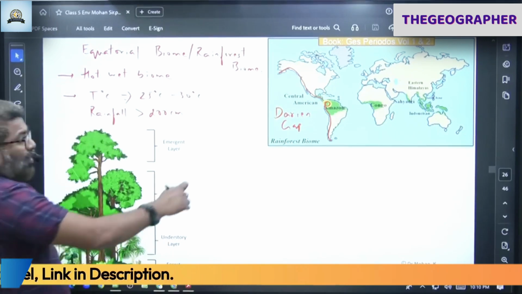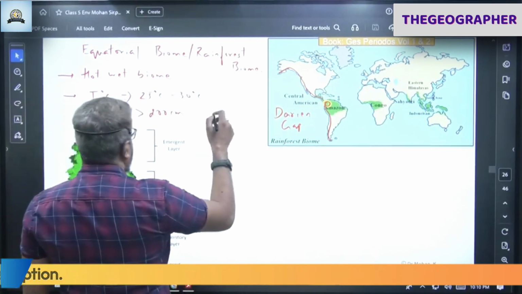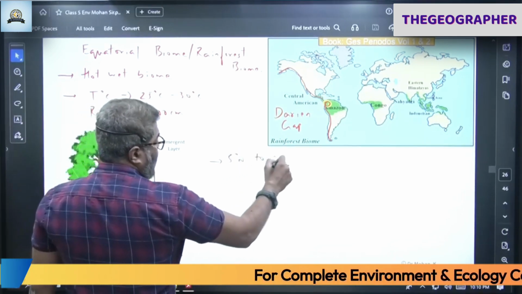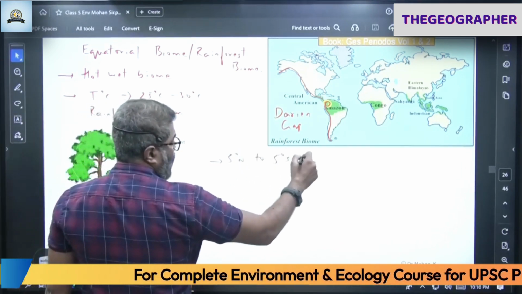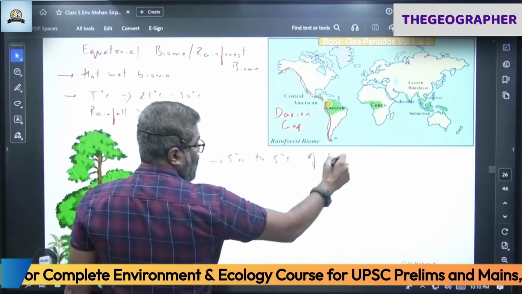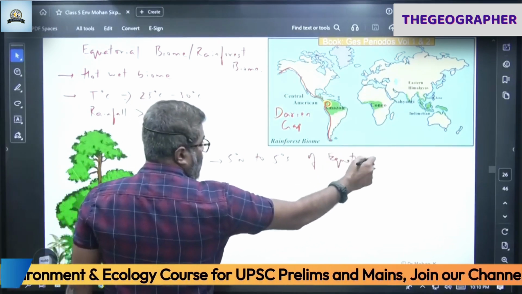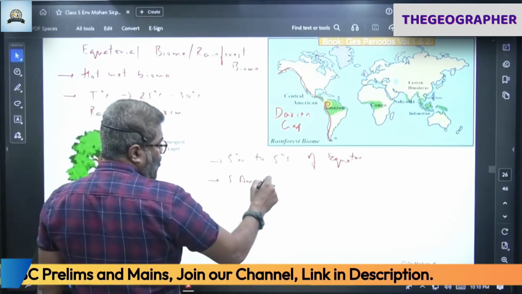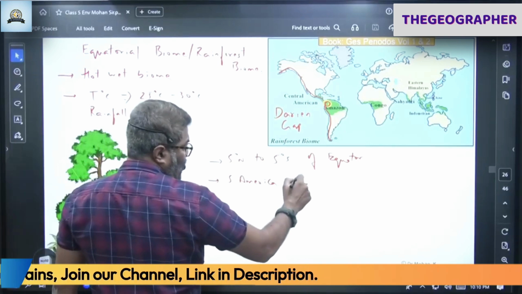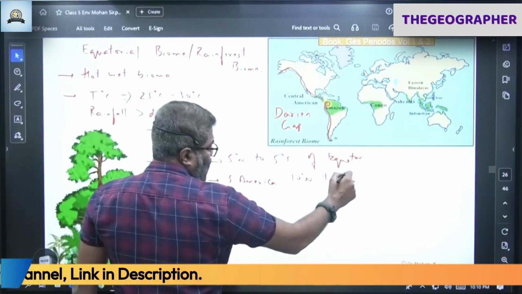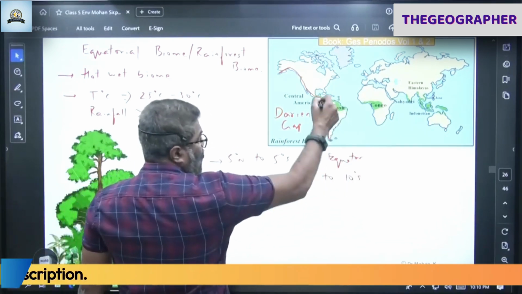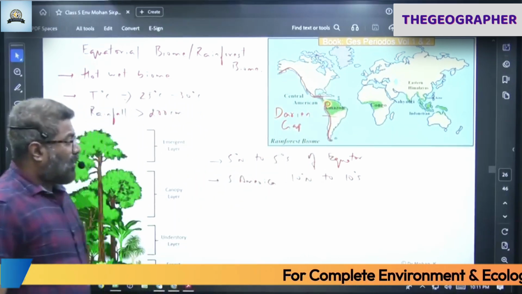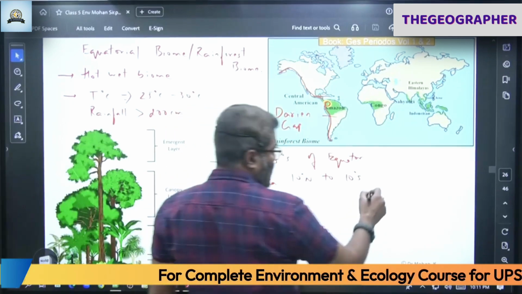Okay, rainfall. This is found 5 degree north to 5 degree south of equator. In South America, the forest extends from 10 degree north to 10 degrees south. Here, see, 10 degree north to 10 degrees south. We have more forest in Amazon region, in South America, Central America.